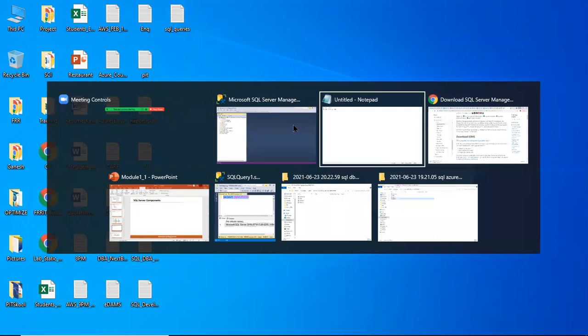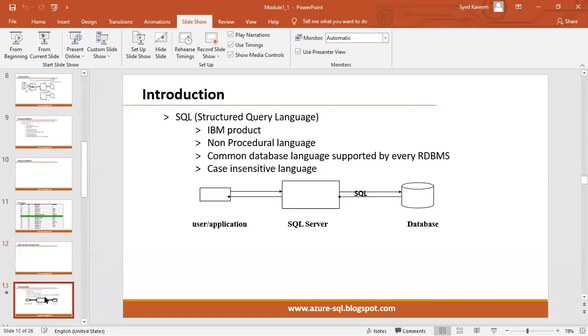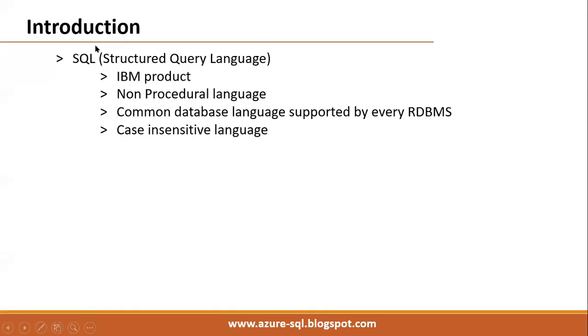Next, we have seen two types of components: workstation components and server components. Now we'll see a brief introduction to SQL. Every RDBMS uses SQL commands to work with. SQL is a common database language supported by every RDBMS, so it may be SQL Server or Oracle, any RDBMS uses SQL commands.